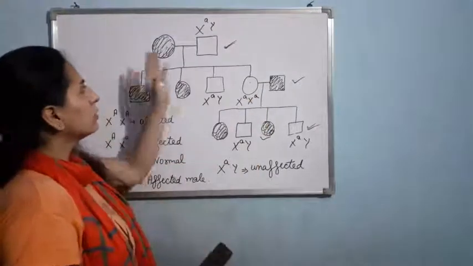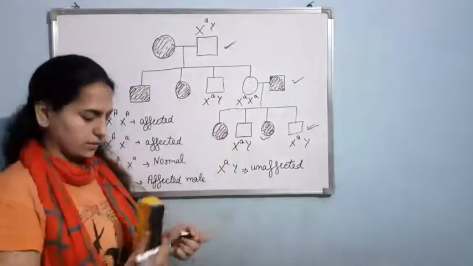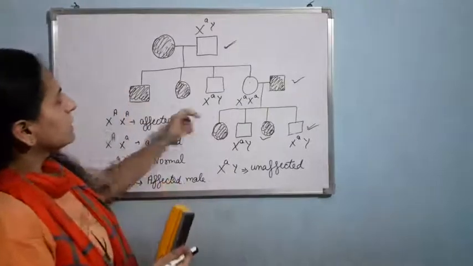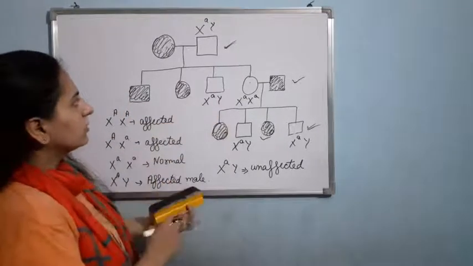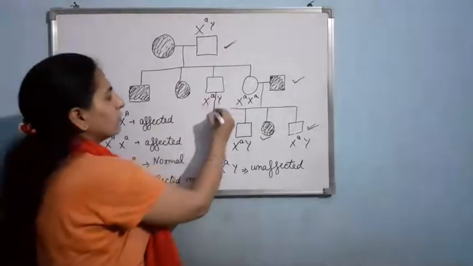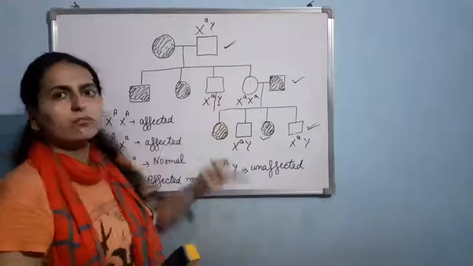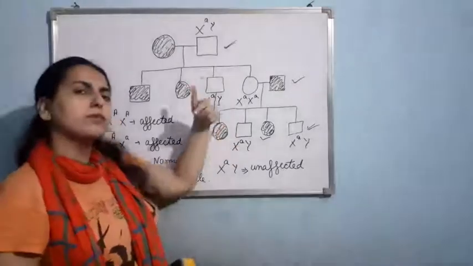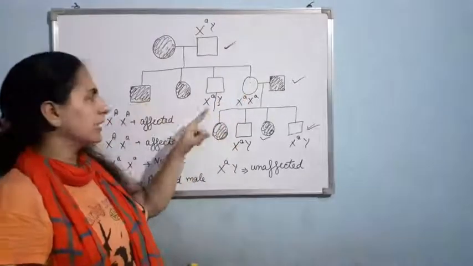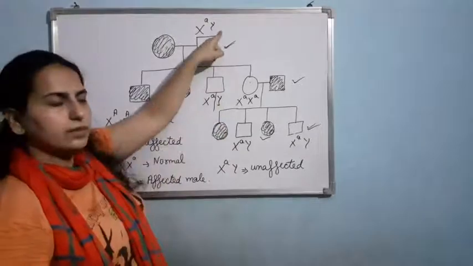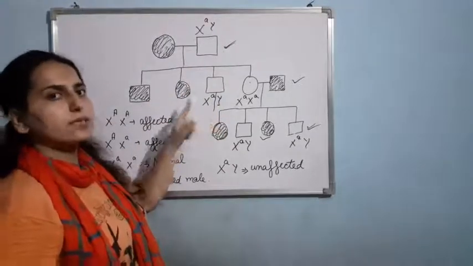Now let us talk about the genotype of the affected person. Let me see here. The male is X small a, Y. Out of these two, the Y will be received from the male. Obviously the female cannot give Y. One allele is being received from the male and second is from the female. So male is giving Y. Now the female will give X small a.